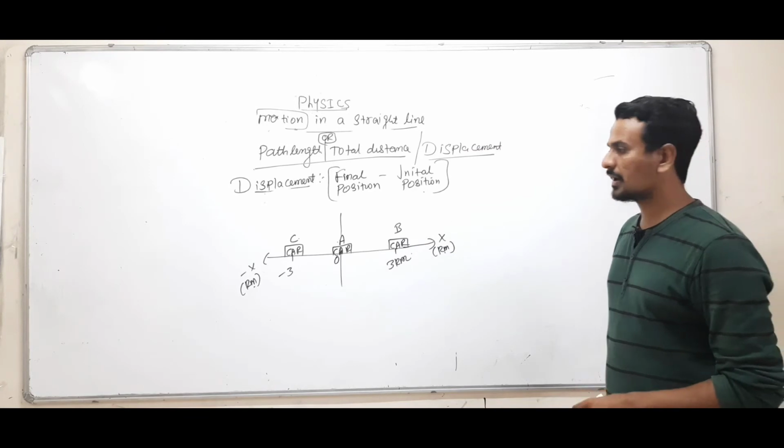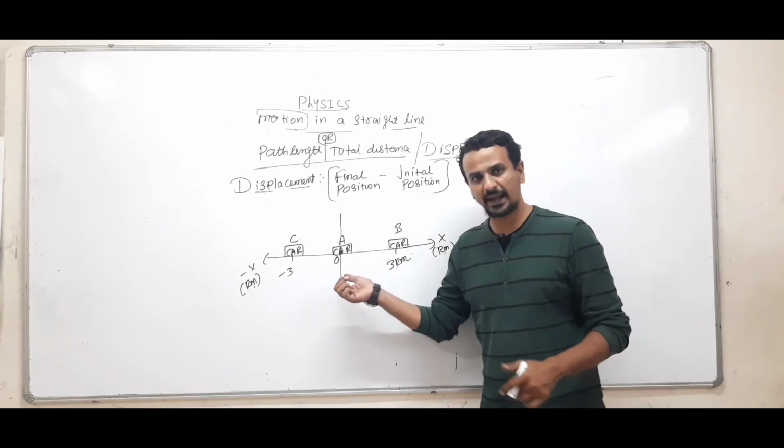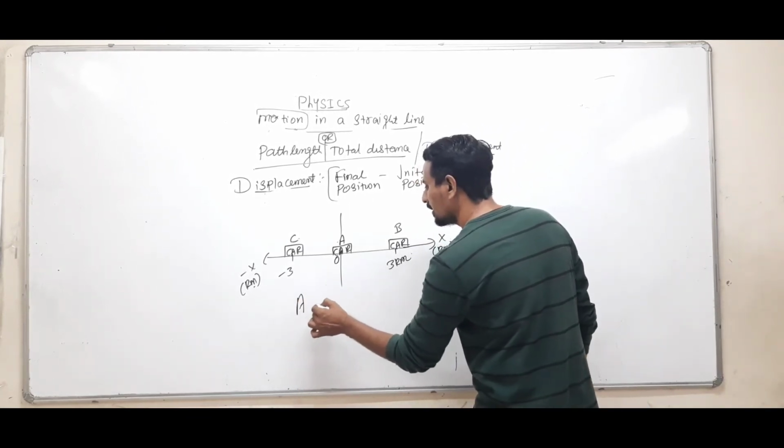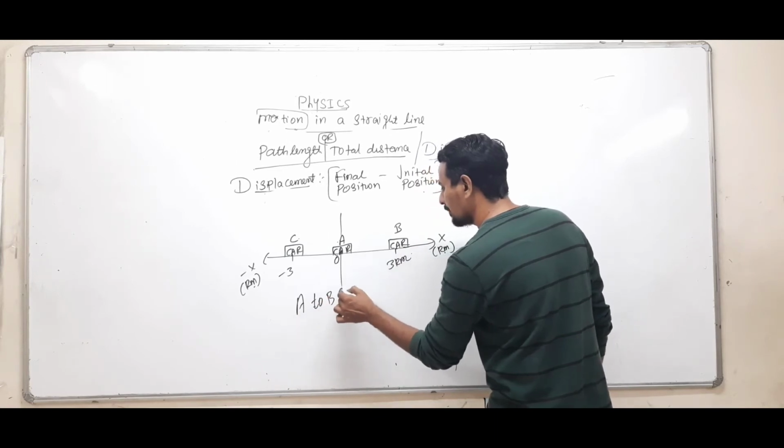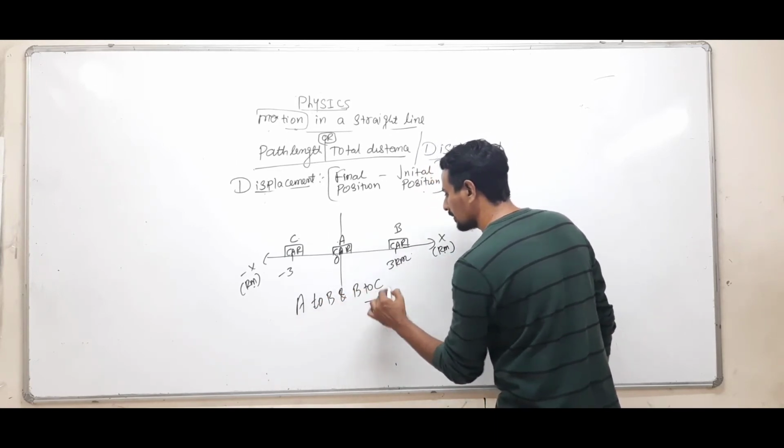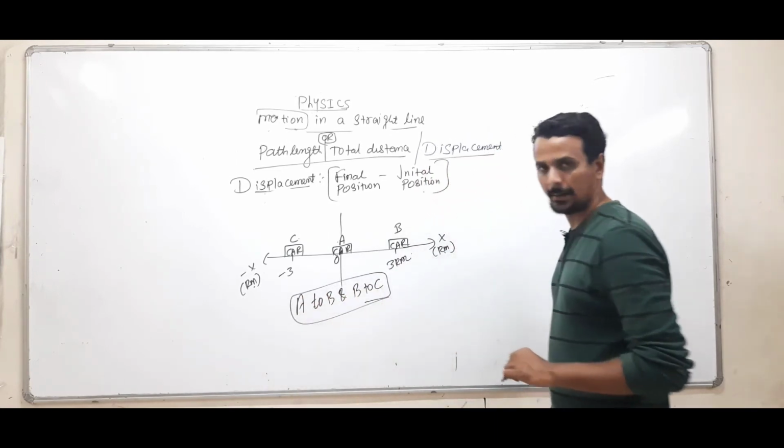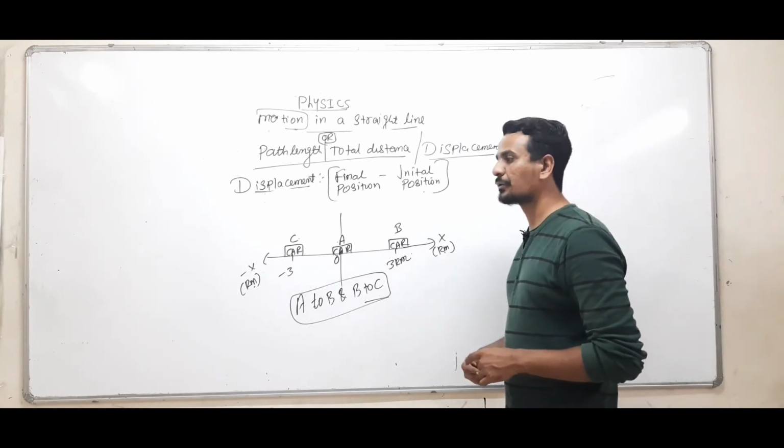Again, the car is moving from A to B and B to C via A.